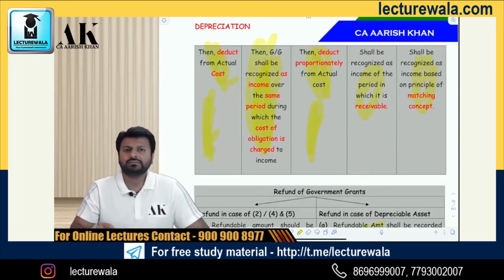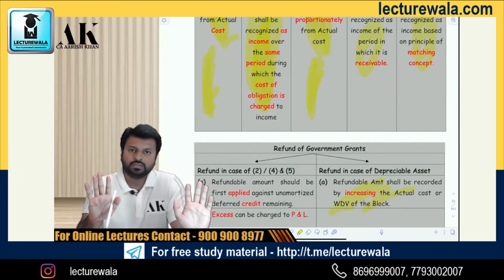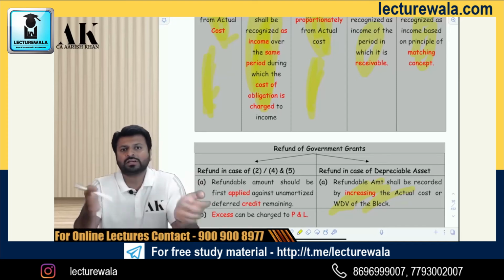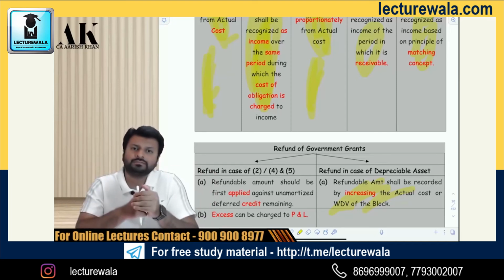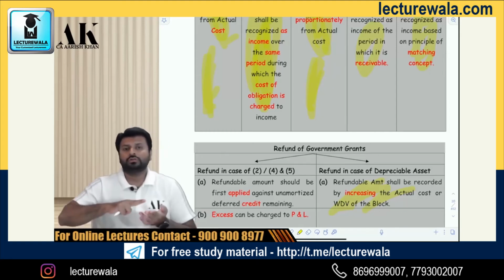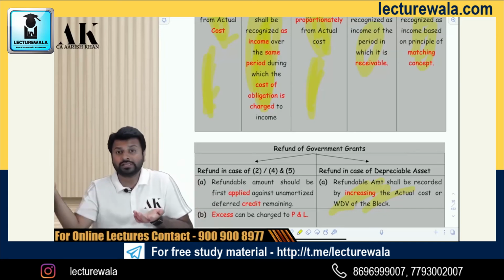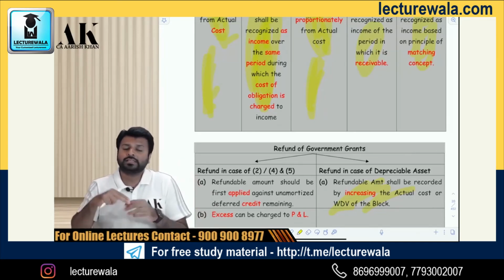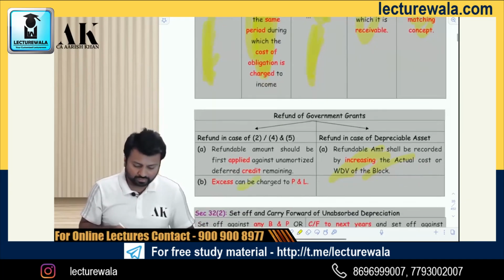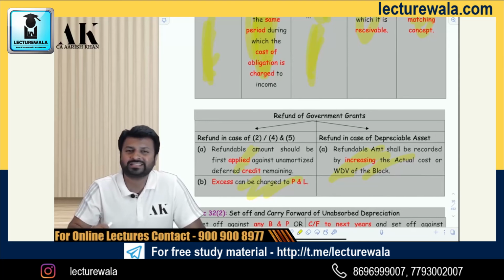And what about the rest of the cases? In the rest of the cases, you have to see how much subsidy the government has given you. Government has given you 100 crore subsidy. Now, how much have you charged to P&L? Say 50 crore I have already charged to P&L. Now, how much are you supposed to give back to the government? Suppose you are supposed to give back 70 crore. So, you have received 100 crore, you have already charged 50 crore to P&L and you have to give back 70 crore to the government. Then the excess 20 crore is what? It is your loss, so you can charge that loss to P&L. And you can knock off 50 crore from your balancing figure which is there in the balance sheet. It is as simple as that. It is just like the accounting system. There is nothing new in this. And fortunately, it is not an important issue for the exam.